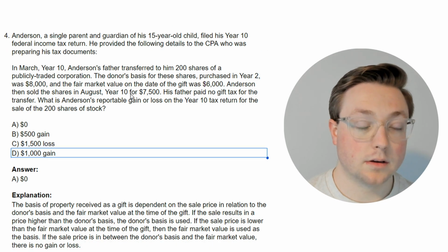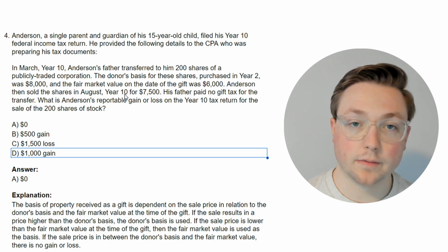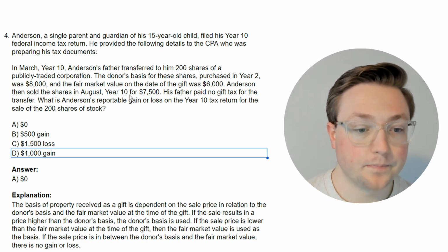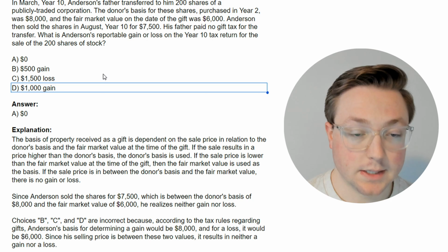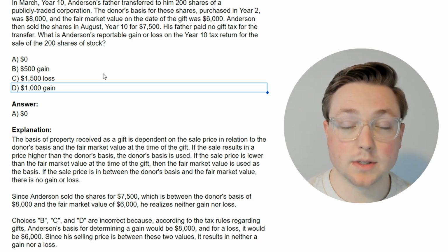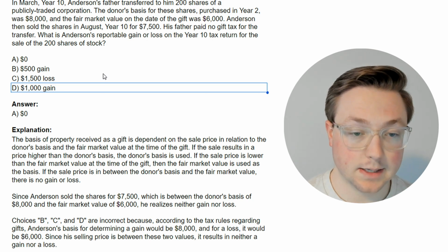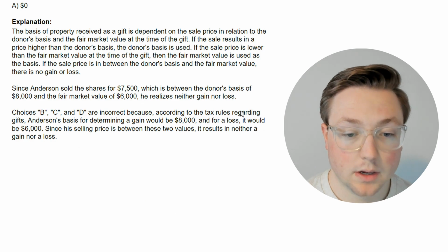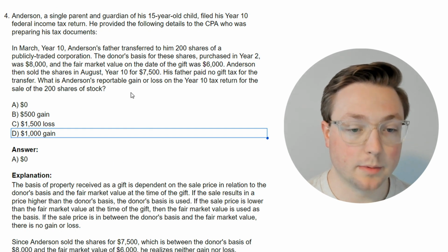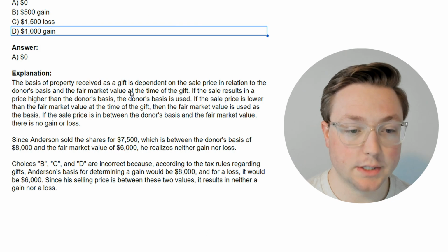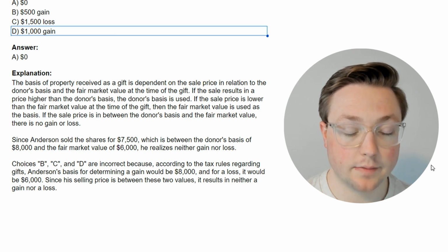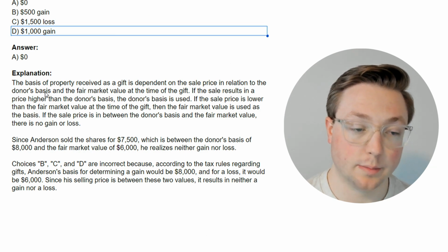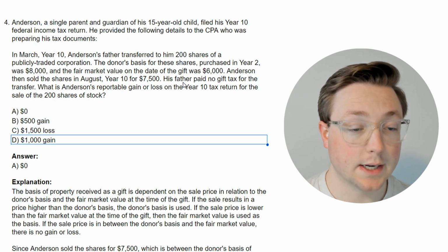Okay, that continues something that we learned in the first question, or was it the second question, where depending on how much the sales price is, that determines the basis that you use for that sale. And then let's read this here. Okay, so that just builds on something that we learned before. There are those three different situations when there's a sale of a gift: it could be a gain, it could be no gain or loss, or it could be a loss. Okay, let's go ahead and go to the next question.